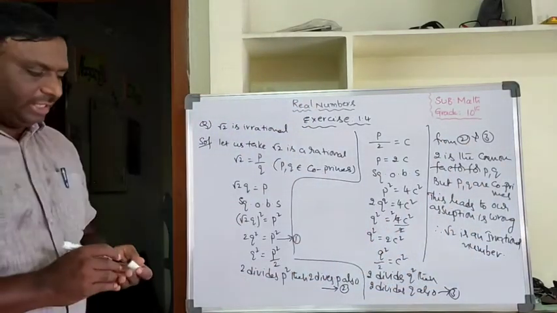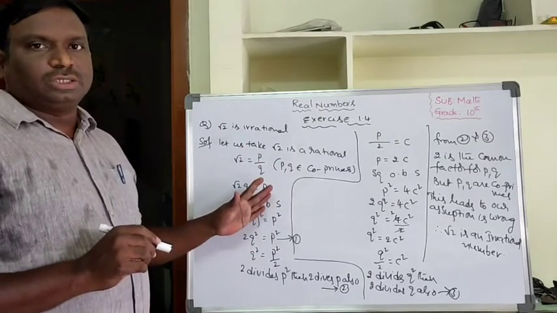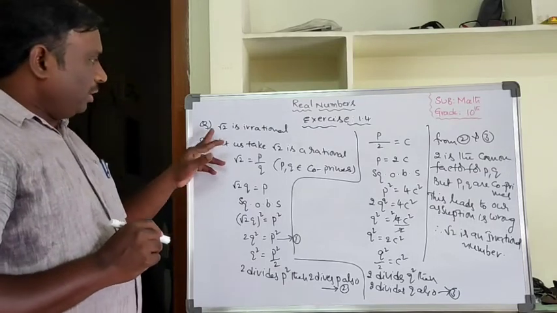Root 2 is an irrational number. This is a very, very important model for your public exams also. Be careful, try to concentrate on this question. Once again I am explaining. Root 2 is an irrational.